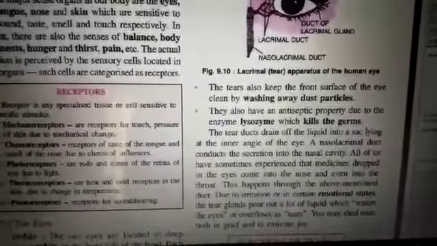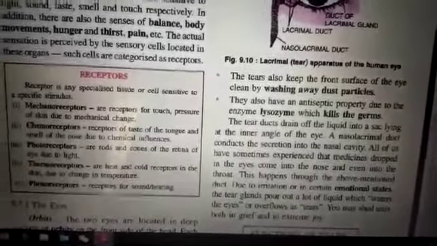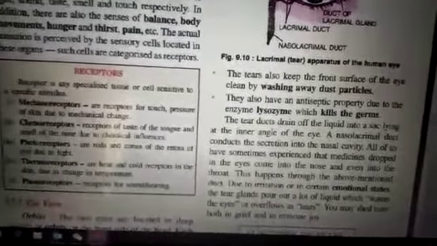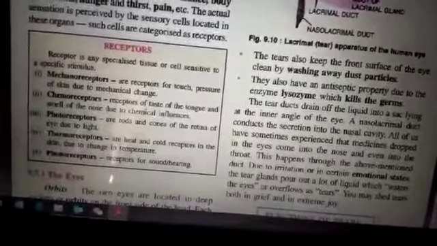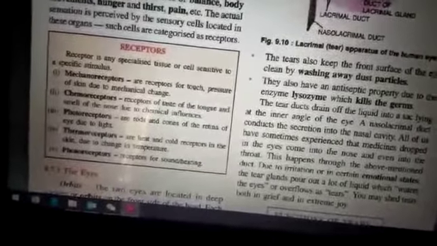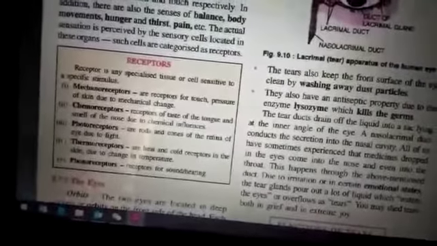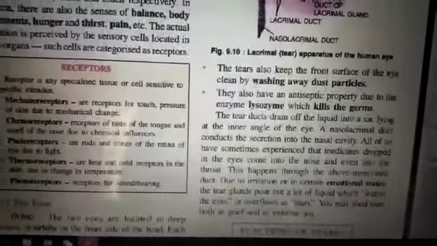A nasolacrimal secretion. What does this mean? A duct is present which moves this secretion towards the throat, or you can say inside the intestine. Normally what happens when you put eye drops in the eye or ears, all these things are connected to each other. ENT, eye, ears, nose and throat, they all have a common connection towards the intestinal and stomach portion. So sometimes you may have noticed that if you put drops in the ears or eyes, that taste can be observed inside your mouth. So this is because of this nasolacrimal duct.